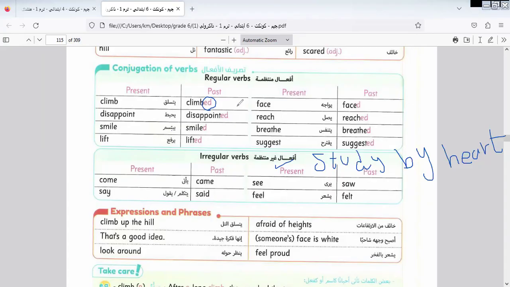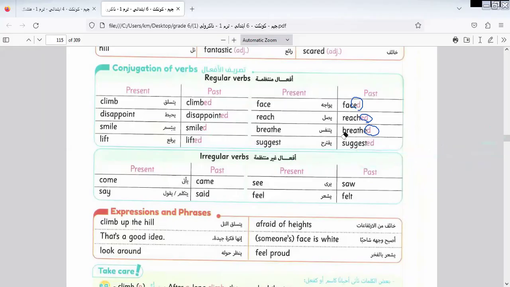Here we have climb, disappointed, smile, smiled, lifted. Here is left, adding ed to the verb. Faced. Here is faced. Here is reached. Here is praised. Here is suggested, and so on. Let's continue the rest of the lesson.